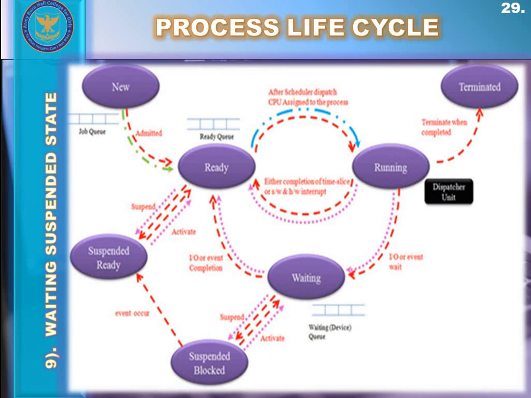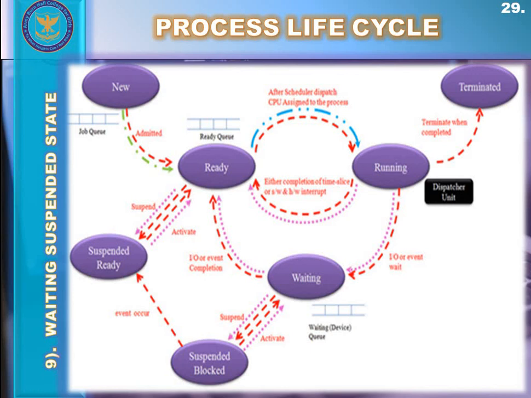An important thing to notice here is that 3 states in the life cycle of a process, the ready state, running state, and blocked or waiting state, are actually present inside the RAM. The other 3 states, the new state, ready suspended state, and waiting or blocked suspended state, are actually working inside the secondary memory.